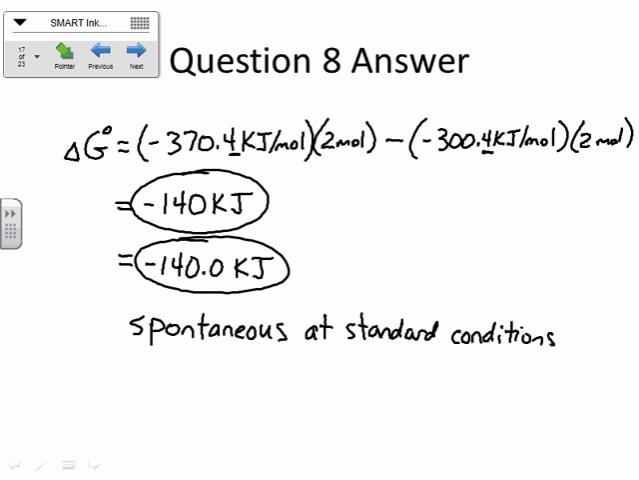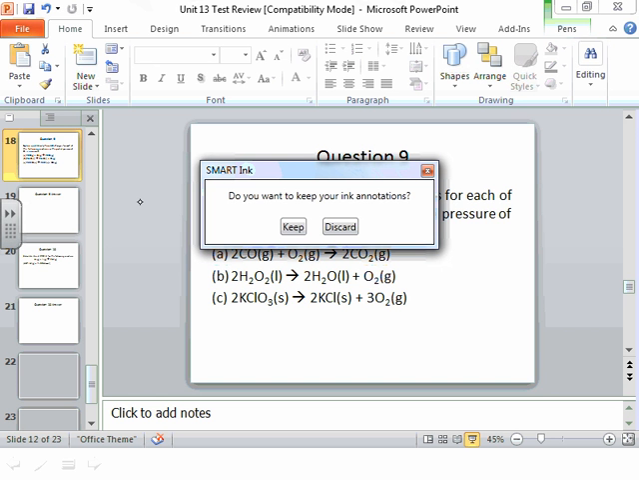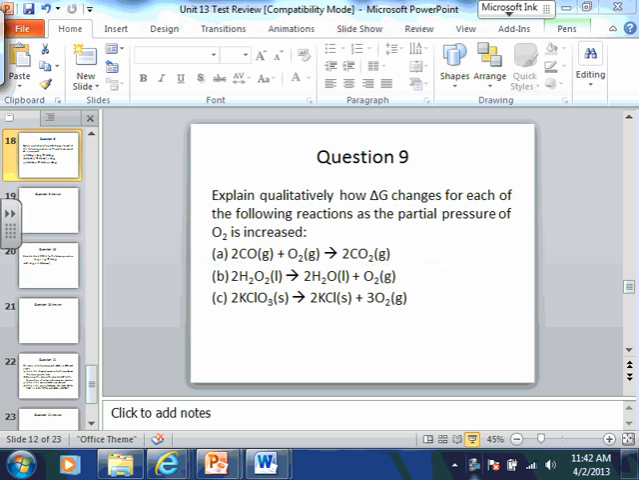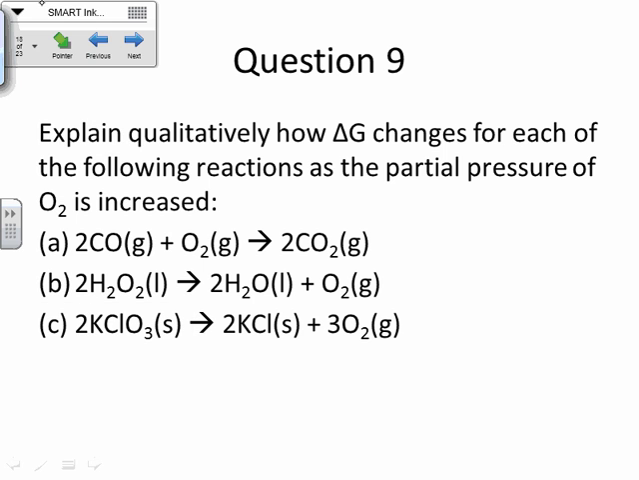Okay, next. Question 9. Explain qualitatively how delta G changes for each of the following reactions as the partial pressure of O2 is increased. Interesting. Okay, I'll give you guys a minute to think about this one. Okay, let's go ahead and talk about this one. There are a couple different ways to think about this one. I'm going to show you the way using the formula first.